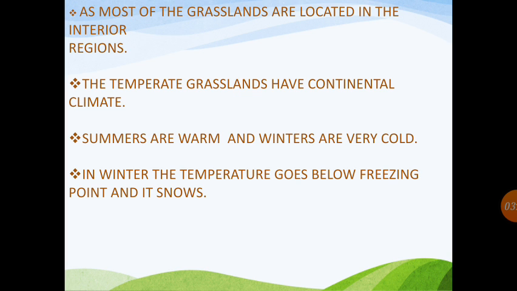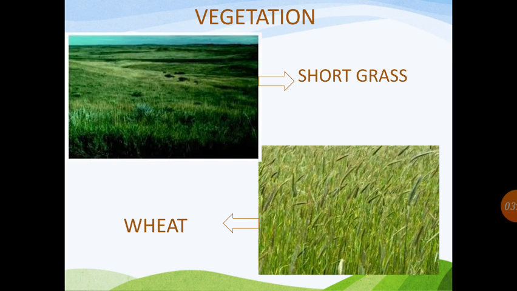The next slide, we will move toward the vegetation. As I explained before, due to less rainfall, high temperature in summer and very cold winters, vegetation does not grow rapidly in these regions. In this region, vegetation is short grass, but the soil is fertile. So some kinds of crops are grown here, like wheat. Wheat is suitable for this climate.